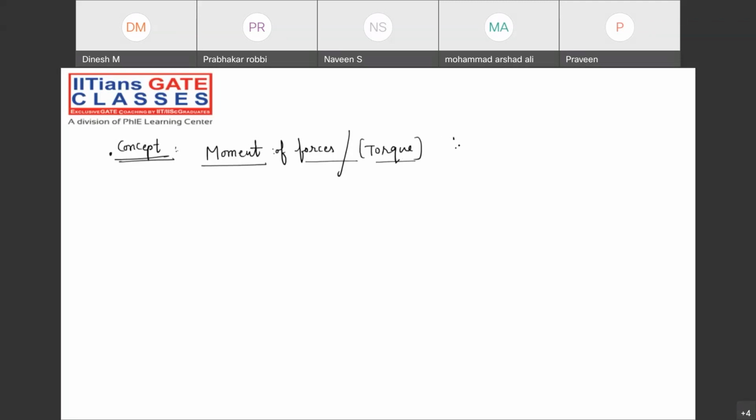So we can write the similar thing he has said: the rotational effect of a force is called the moment of the force. But my dear friends, the definitions are not the only important thing, we need to remember the formula also.